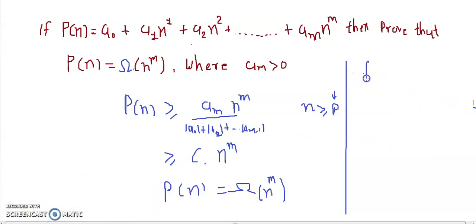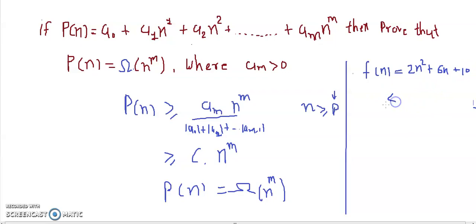Let's have a look at an example for big O notation. Consider that we have been given this growth rate corresponding to an algorithm, that is 2n square plus 6n plus 10. In the case of big O notation, let's say we want to assign big O notation to this function.